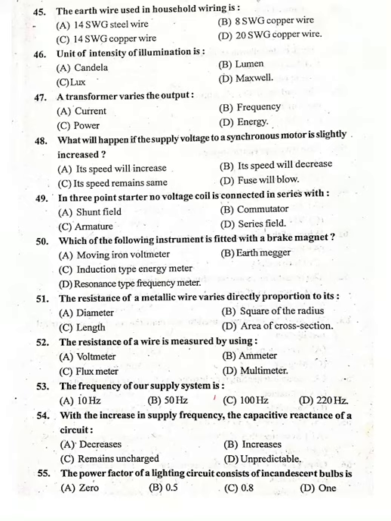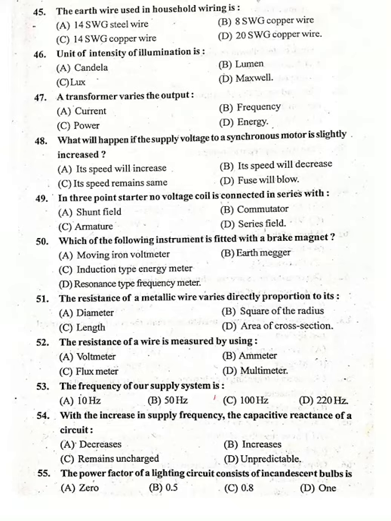What will happen if the supply voltage to a synchronous motor is slightly increased? 48, option C, its speed remains same. There is no change in the speed when we increase the applied voltage for a synchronous motor. 48 option C.